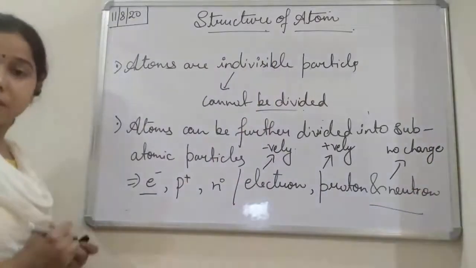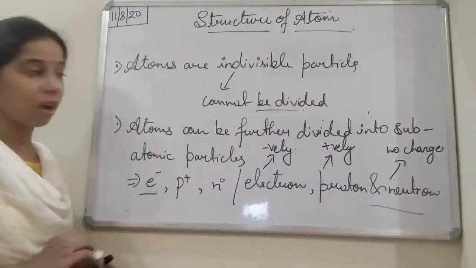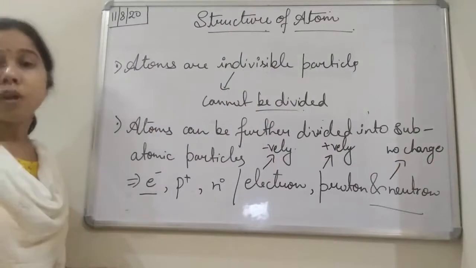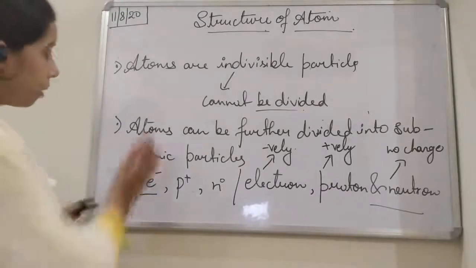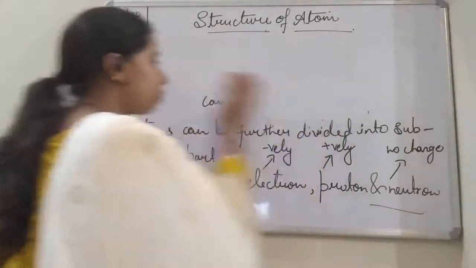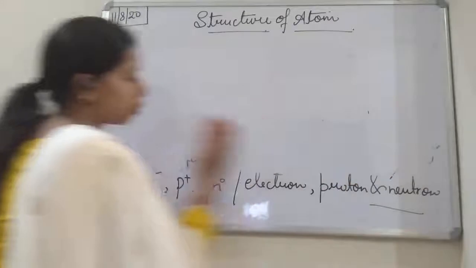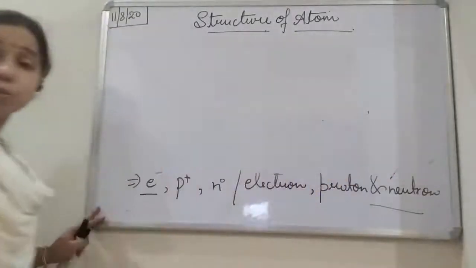So one is negatively charged, one is positively charged, and another one has no charge, students. Now if we talk about the charges, students, what are the charges of the electron, proton and neutron?